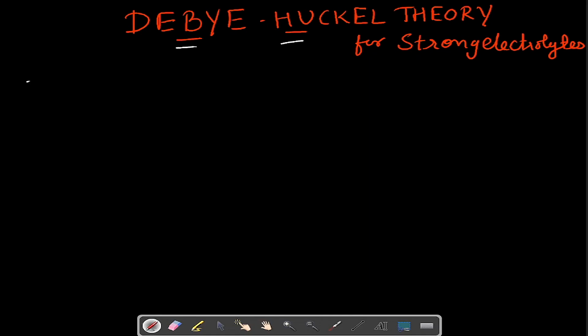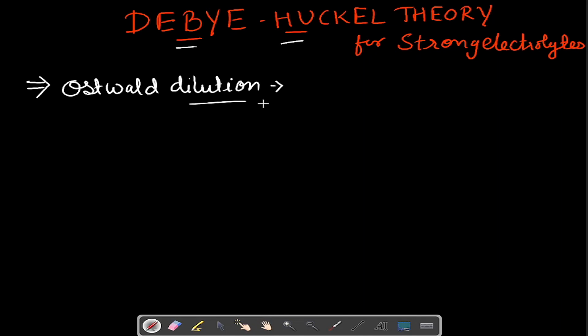Now we have studied several theories which explain the behavior of weak electrolytes like acetic acid, and we have studied Ostwald dilution law, and there are several other theories also. So this Ostwald dilution law holds true for dilute solutions of weak electrolytes, but it cannot be applied to the dilute solutions of strong electrolytes. So there was a need to obtain a theory which could satisfactorily explain the behavior of the strong electrolytes.